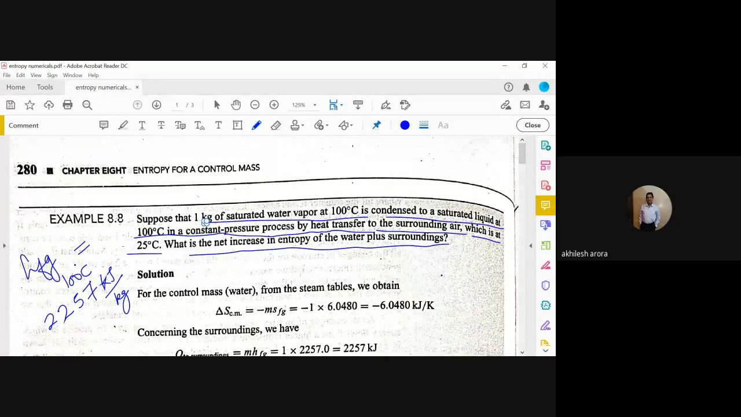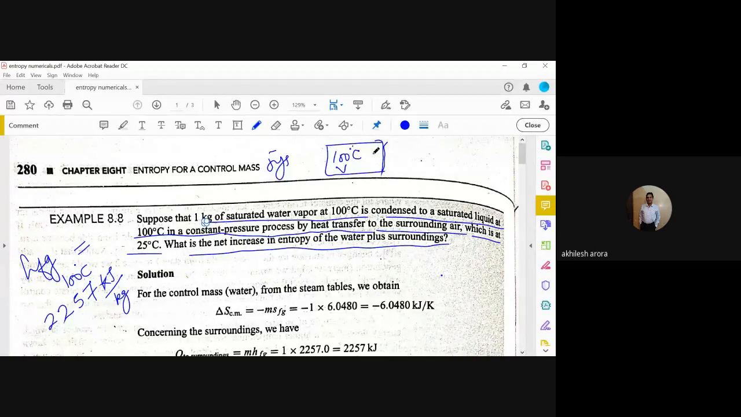Okay. So basically, we are given 1 kg of saturated water, which is at 100 degrees Celsius. So let us say that this is the system, which is at 100 degrees Celsius, and it is vapor. Now, when it will be converted or condensed into saturated liquid.